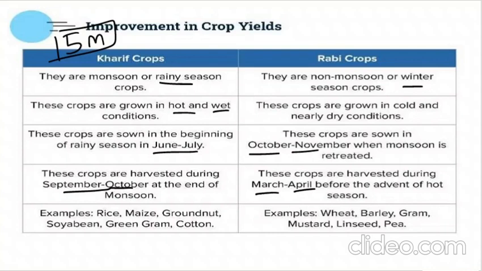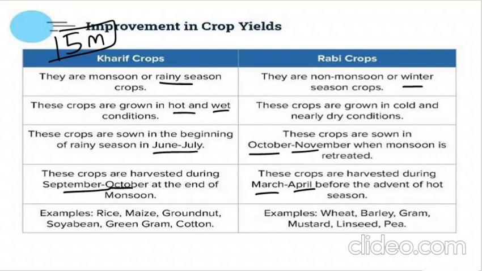Then you write some examples. In a 5 mark question, whenever you have differentiation, write the examples at the end. That gives you 1 mark. So rice, maize, groundnut, soybean, green gram, cotton, that is Kharif crops. Wheat, barley, gram, mustard, linseed, pea. Right? That is Rabi crops. Done. 5 mark question you got here.